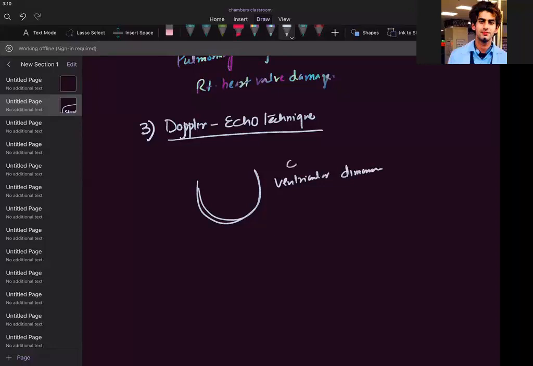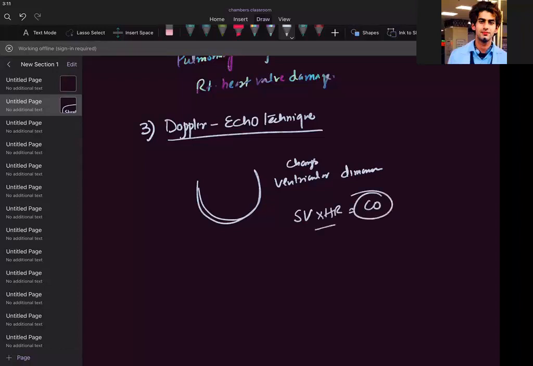So changes in ventricular dimensions will tell you the stroke volume. Okay, what will they do? They will calculate the stroke volume with this technique, and they will also multiply it with the heart rate. Yes, they got the cardiac output, isn't it?